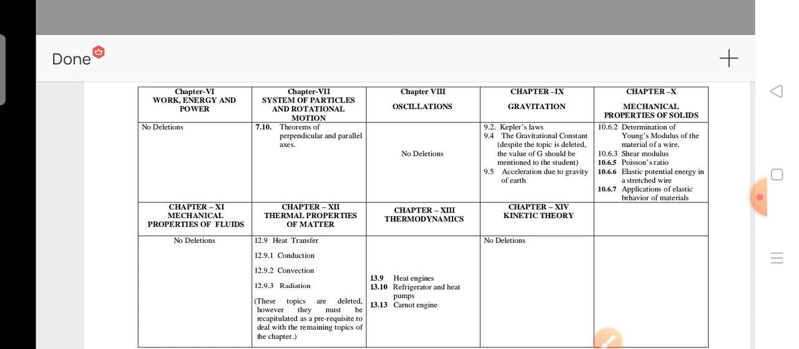Next, the seventh unit, only one topic is deleted, that is 7.10. Next, the eighth unit, no deletions, you have to read the total unit. Next, chapter 9, 3 topics are deleted: 9.2, 9.4, 9.5.